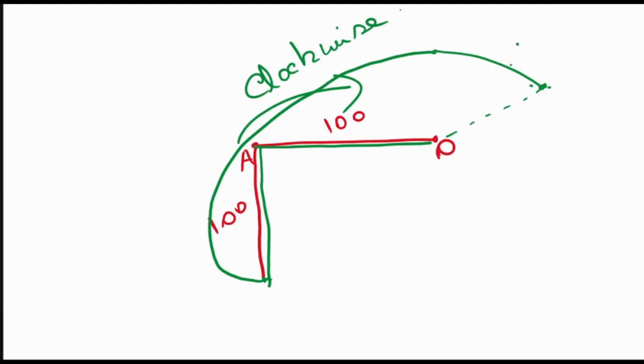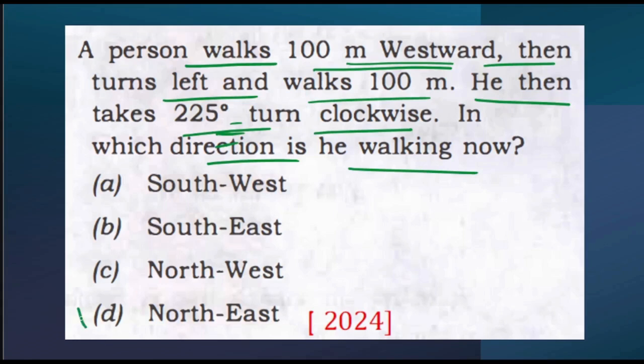That is 45 degrees. 180 plus 45, 225 degrees. So now currently he is somewhere in the northeast direction. So that means my answer will be option D. Understood? So this is how, whenever the angle or degrees are given, the question will not be tough.